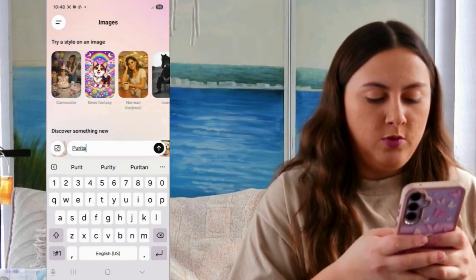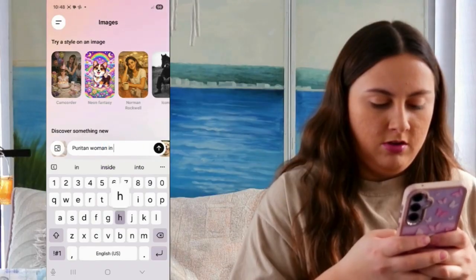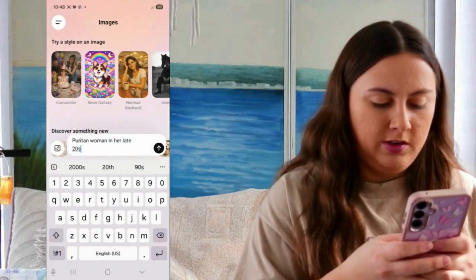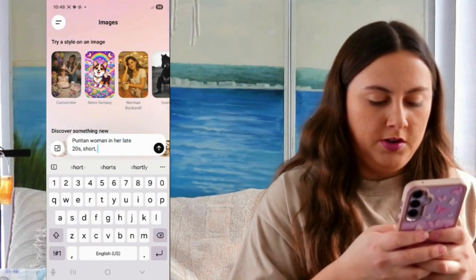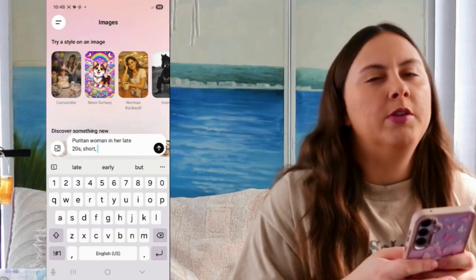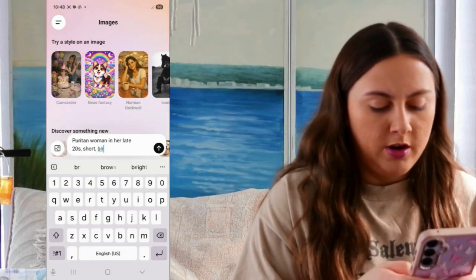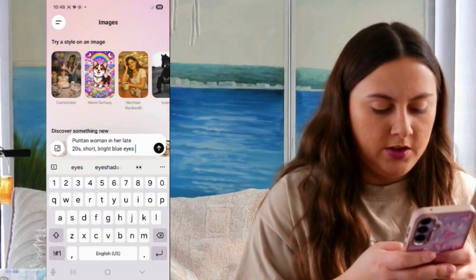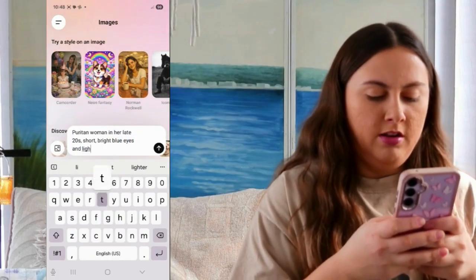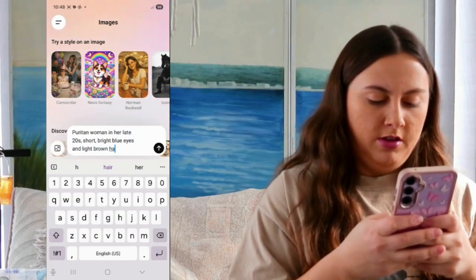Our next sister is Elizabeth. So say Puritan woman in her late 20s, short, and I described her as looking like Sarah with her hair and eye color, so I'll say bright blue eyes and light brown hair.